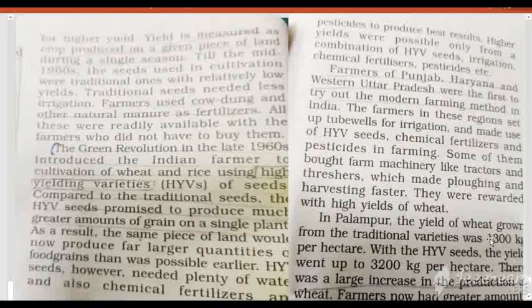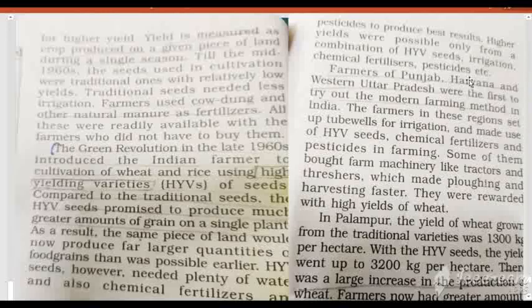See the difference. By the traditional method of farming, how much did the farmer produce? Only 1300 kilograms per hectare. But by using the modern farming method, means HYV seeds, the yield went up to 3200 kilograms. See the difference that farmers were able to get by the use of HYV seeds. There was a large increase in the production of wheat. Farmers now had a greater amount of wheat and rice.